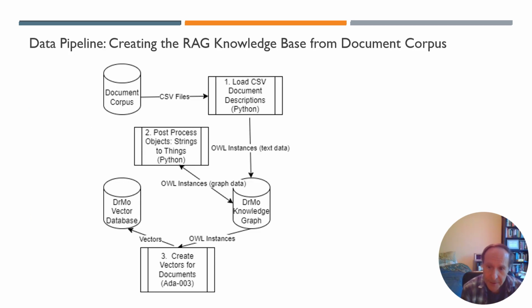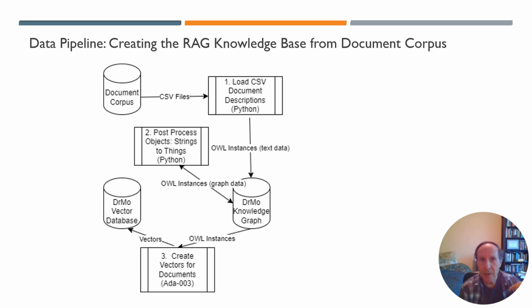So this slide shows the data pipeline for creating vectors for the corpus. This is a batch process that needs to be done once to set up the corpus, and then repeated every time we want to add new documents to the corpus. So to begin with, Nivedita did searches in sources such as PubMed and saved the metadata from each search to a CSV file. Then I wrote a Python program to upload those CSV files into the knowledge graph.